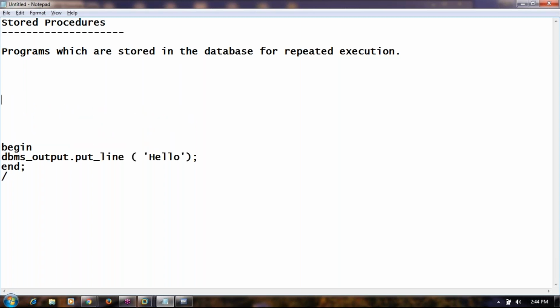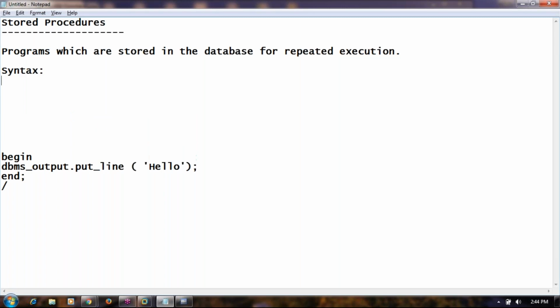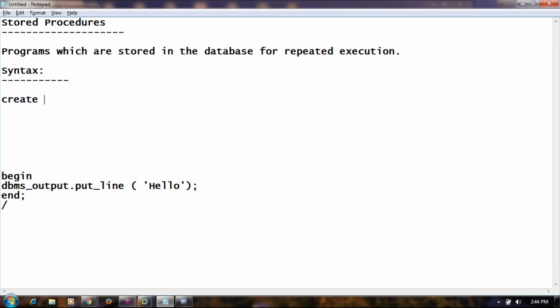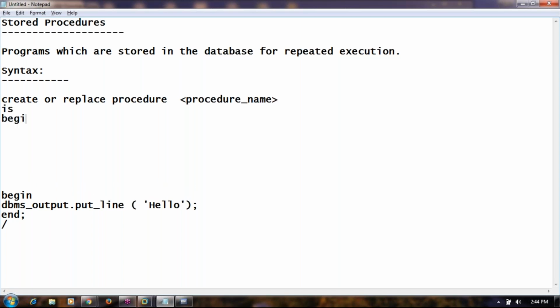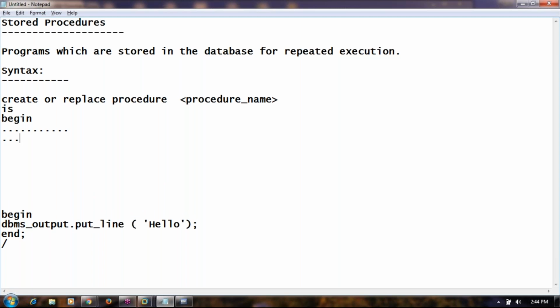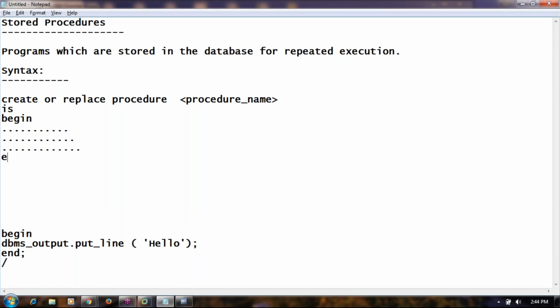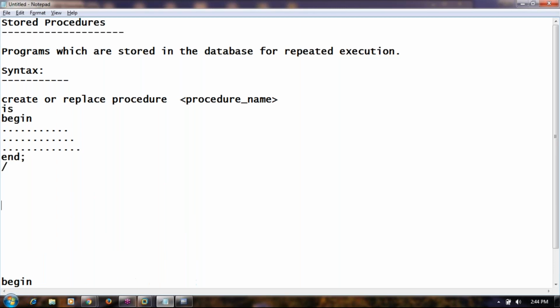Let's look at the syntax first. Create or replace, and you need to use the word procedure, followed by the procedure name, is, begin, the lines of code you want to execute, and semicolon slash. This is how to create a procedure. Create or replace procedure, followed by the procedure name, followed by the lines of code you want to execute. This is the syntax of how to create a procedure.